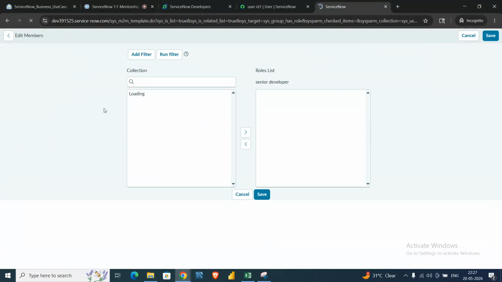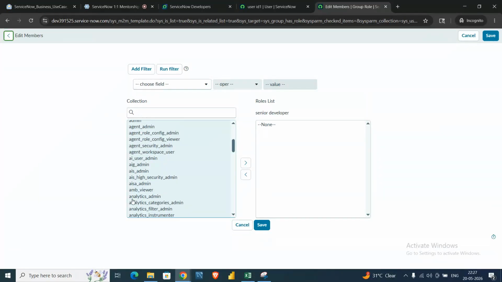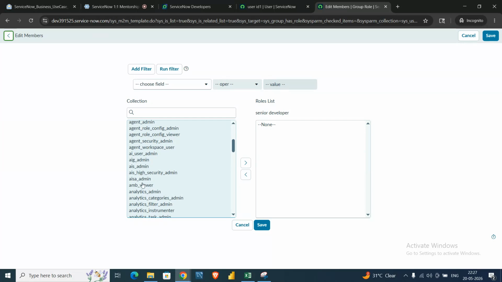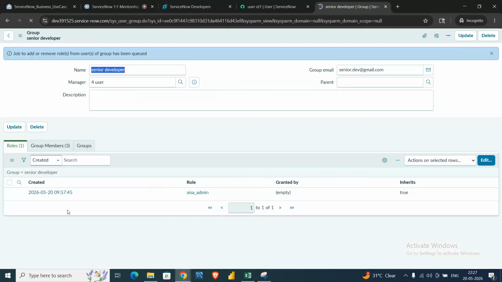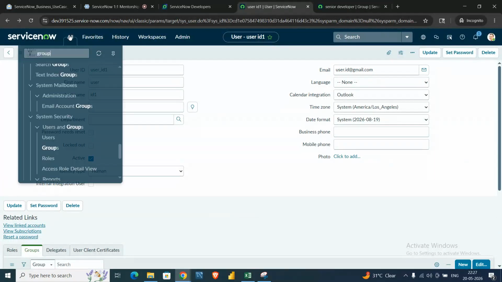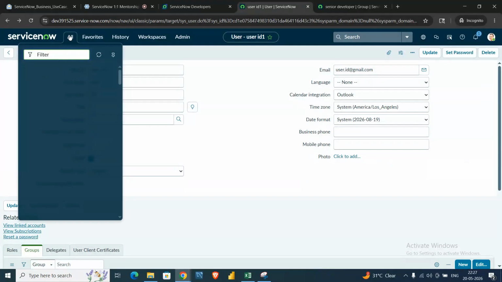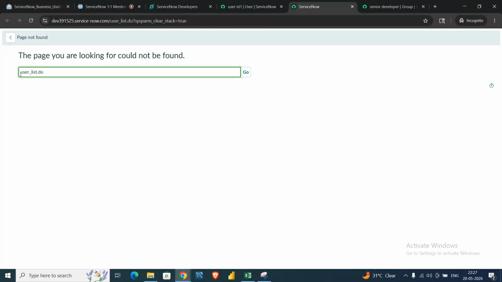If I click edit in the role tab and give a role to this group, suppose this SCR admin, let me just save it. I just gave one role to the group. Let me open the users which are in the group.